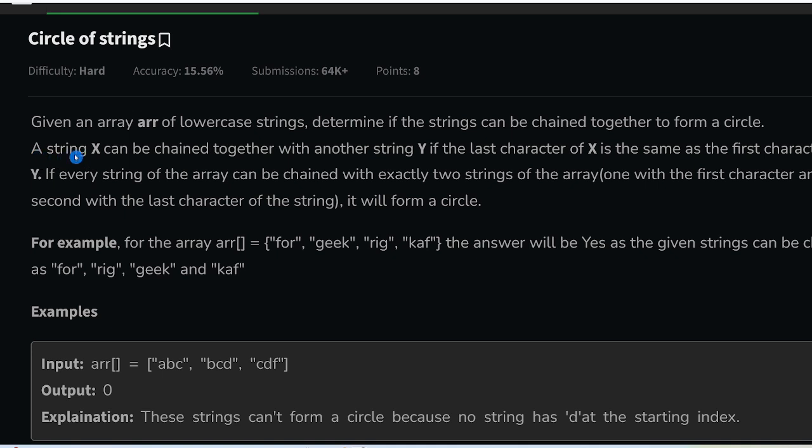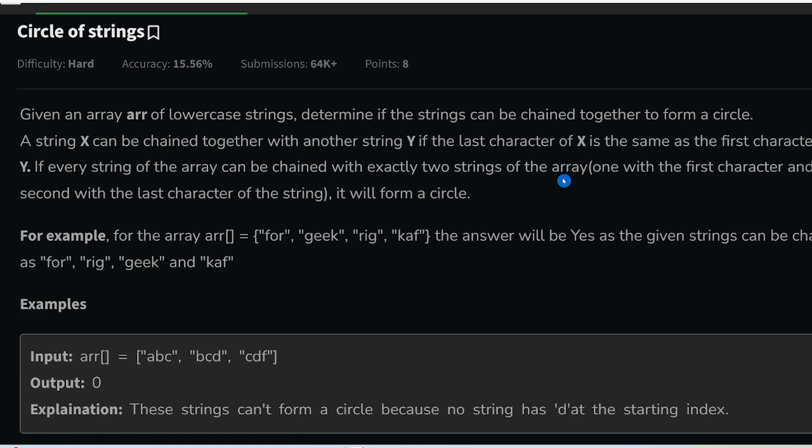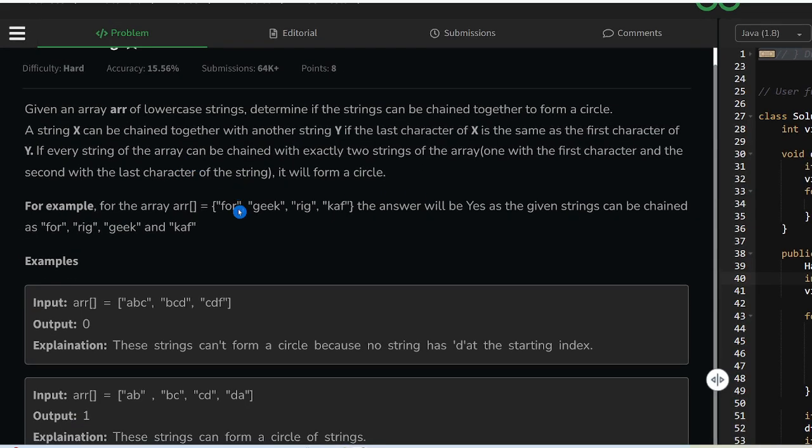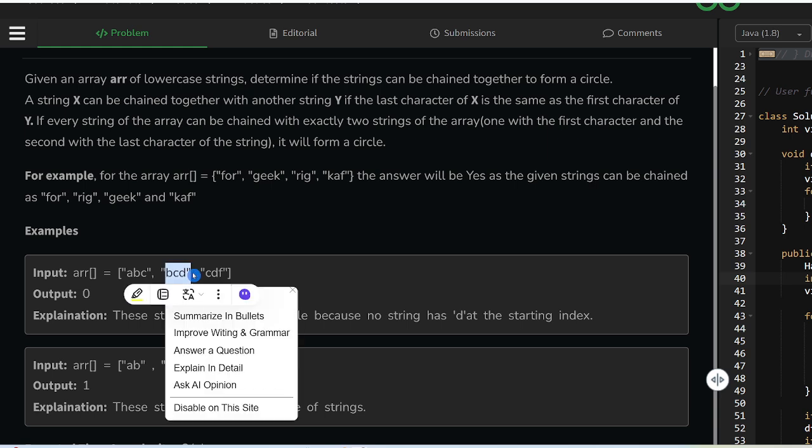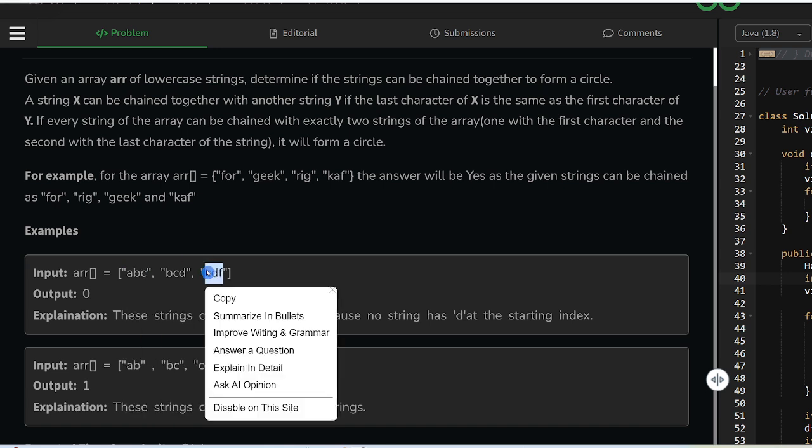A string X can be chained together with another string Y if the last character of X is the same as the first character of Y. So there is a chaining mechanism where we are linking them. Suppose this is an X string whose last character is C; that should be mapped to the first character of the Y string.